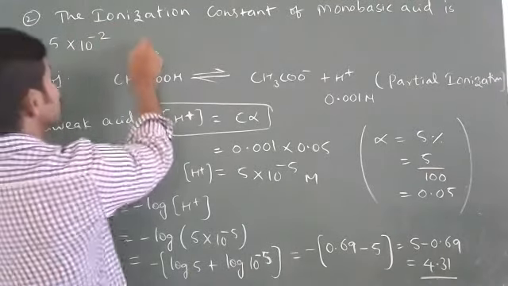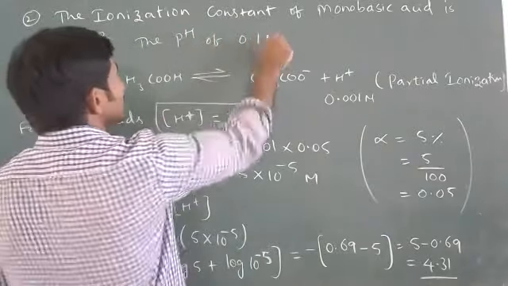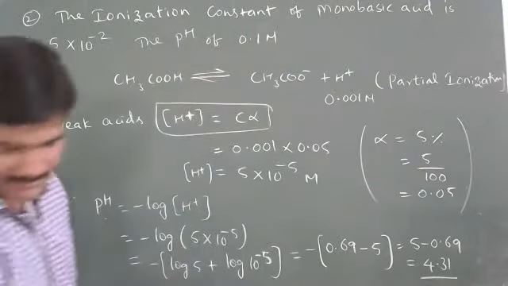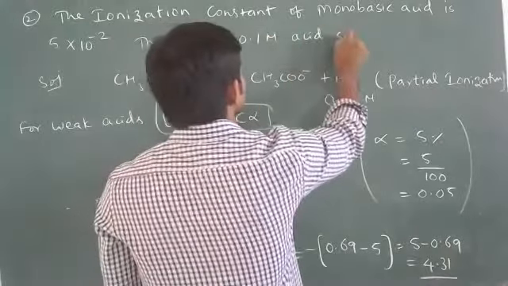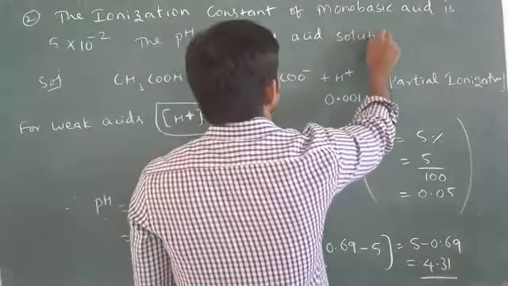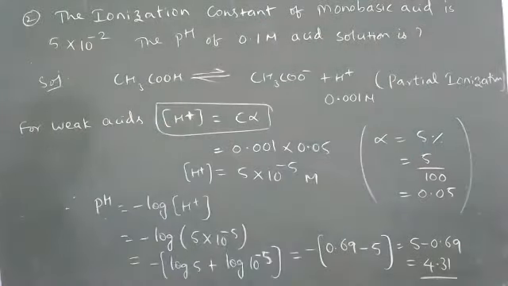The pH of 0.1 M acid solution is. Find out.